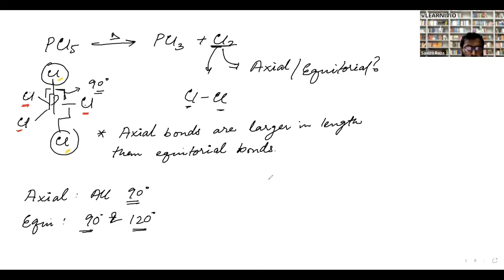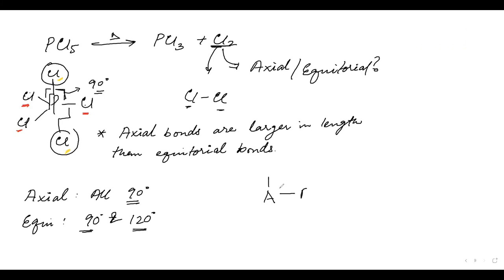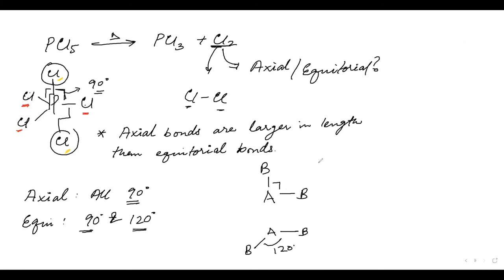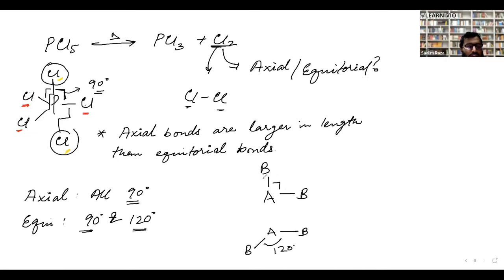Now, Mariam, you will tell me, if I have a bond like this, that is 90, and if I have a bond like this that is 120, which one of them will have greater repulsion? The 90-degree one will have greater repulsion because they are closer to each other. And if they have greater repulsion, that is the reason the bonds are larger in length. Due to greater repulsion, the bonds are larger in length, and hence the equatorial PCl3 remains intact by heat, but the axial chlorines exit and form Cl2. Okay.